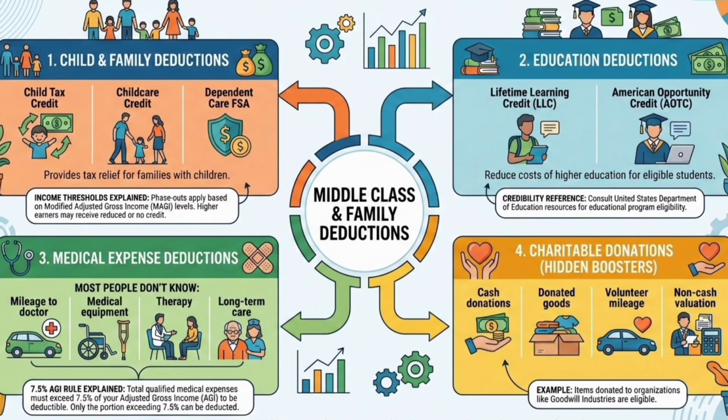Middle class and family hidden deductions. Number 1: child and family deductions. Child tax credit. Child care credit. Dependent care FSA. Explain income thresholds.